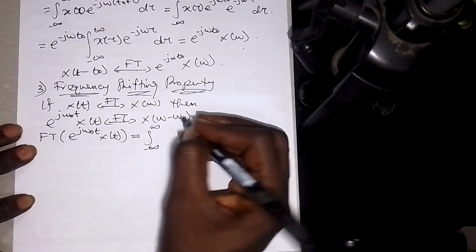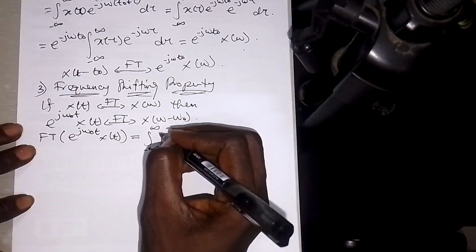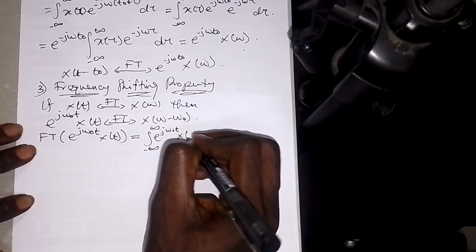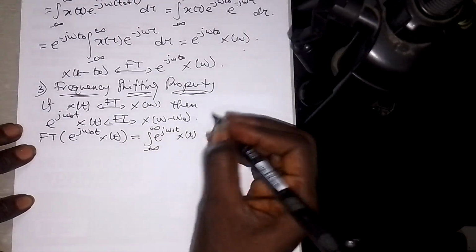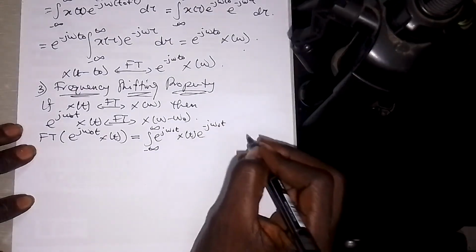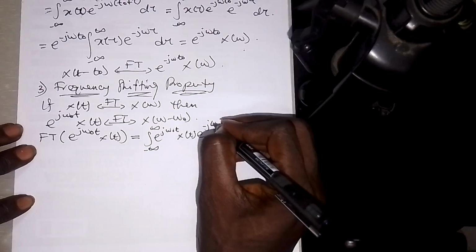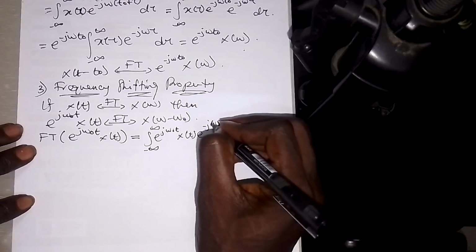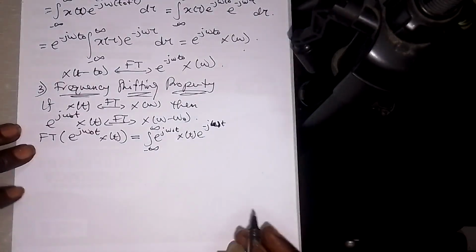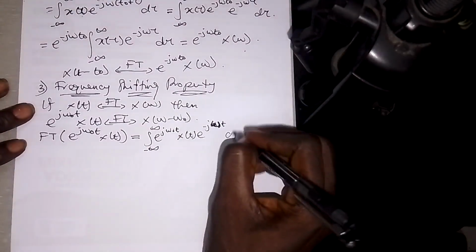Before that, you put in your x, so the x here is e to the j omega naught t into x of t. Because it's a Fourier transform, I'll have e to the minus j omega t. So I'll bring the t here.